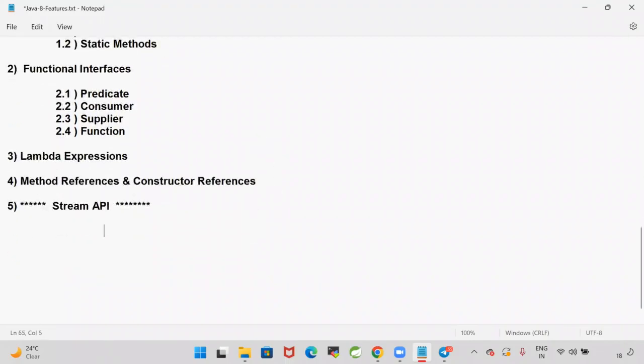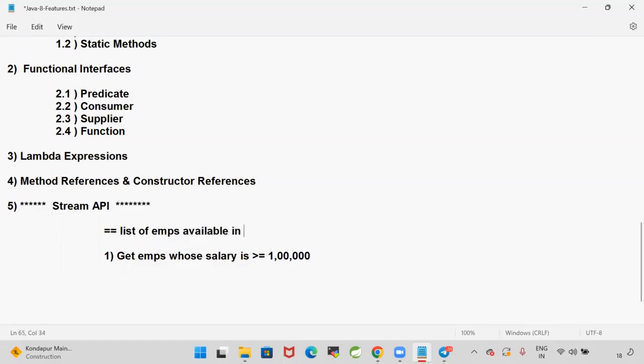For example, I have given a list of employees. Get employees whose salary is greater than or equal to 1 lakh. In the interview, they are going to ask you a question like this: I'm going to give you a list of employee objects in a collection. Can you write a Java program to get the employees whose salary is greater than 1 lakh rupees by using Stream?